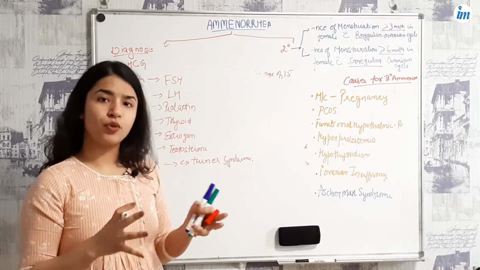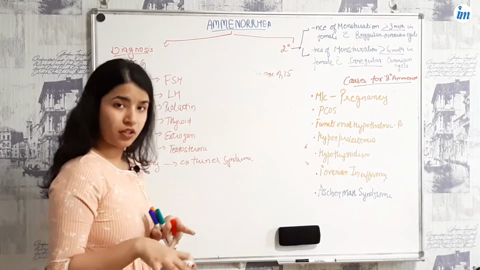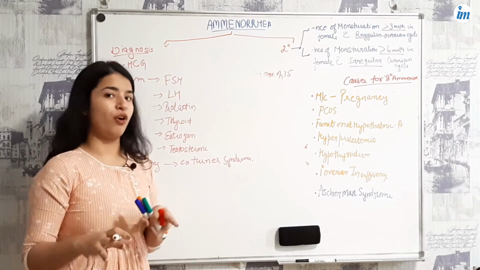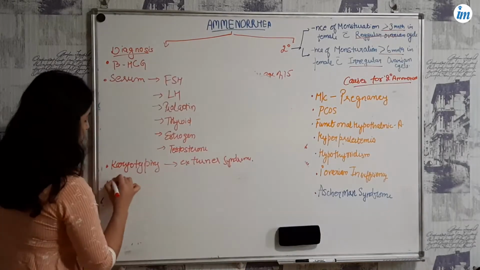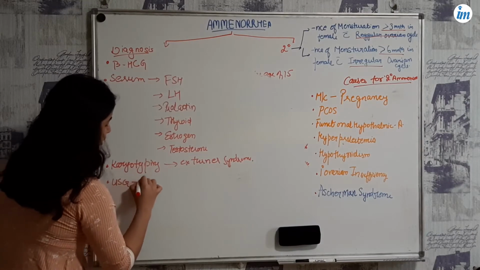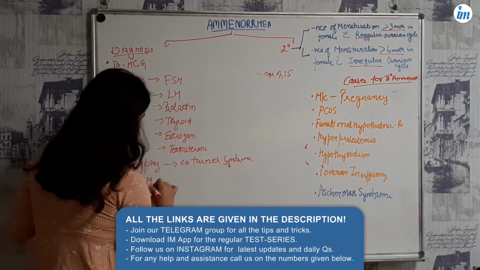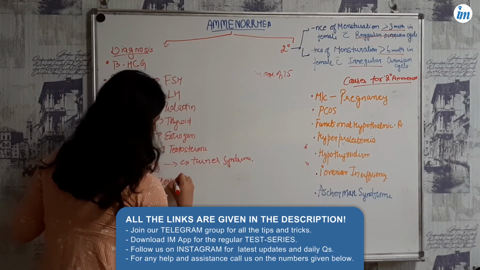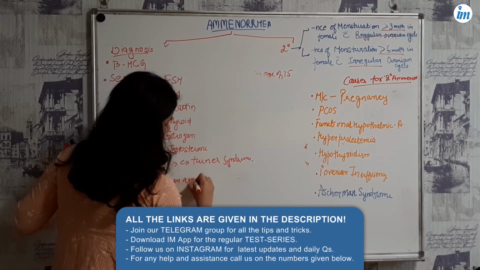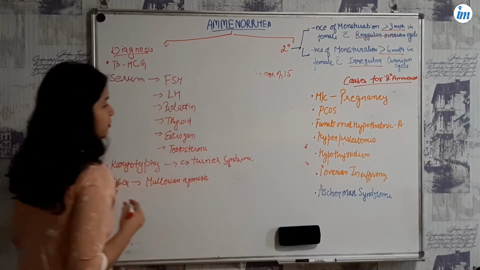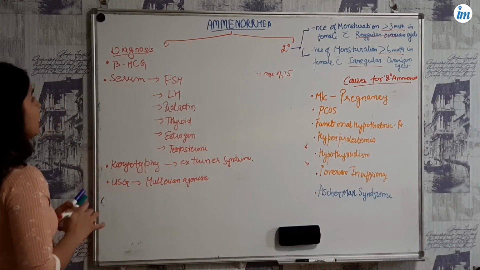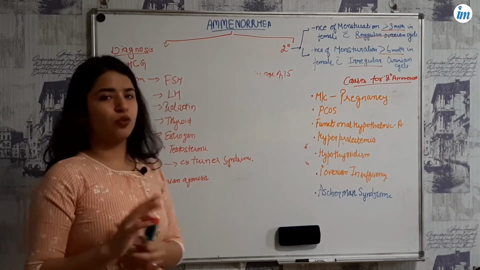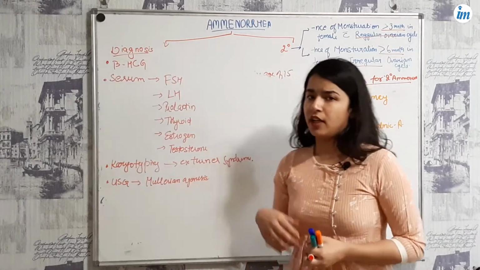In ultrasound you can see whether the organs, the fallopian tube and cervix, are present or not. So you can do ultrasound in cases of Mullerian agenesis. Now these are all diagnostic criteria that you can use in case of amenorrhea.